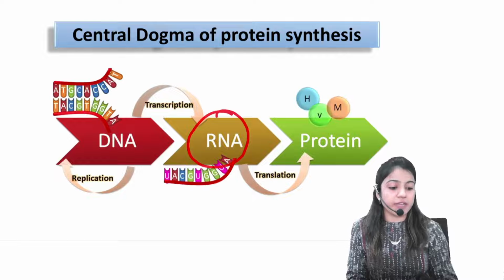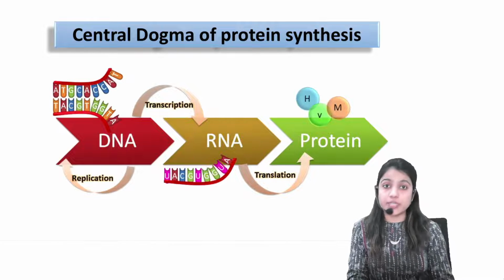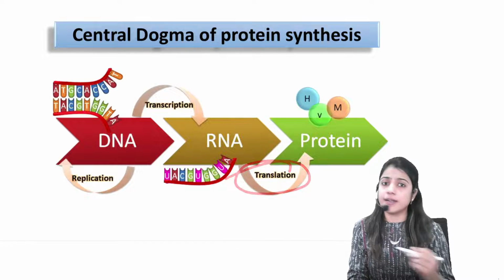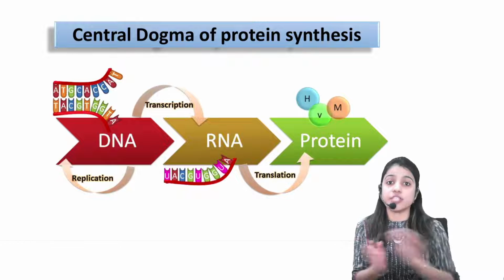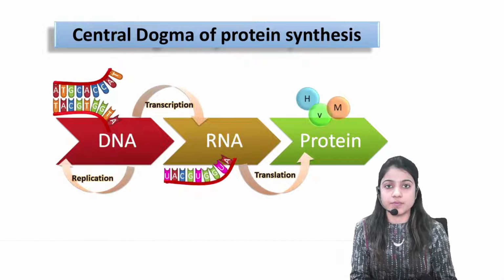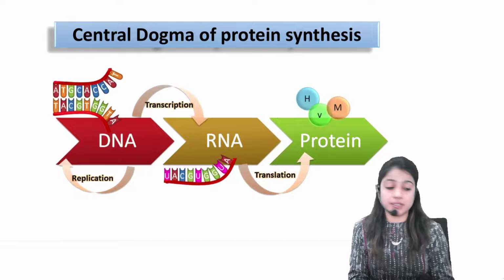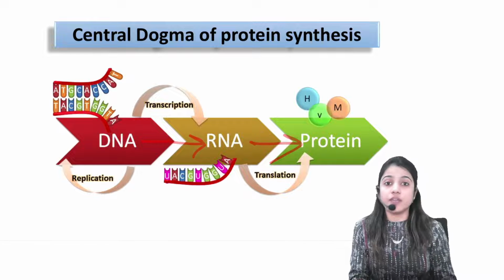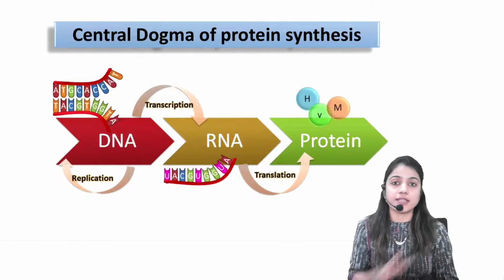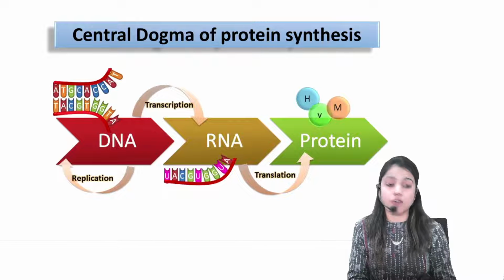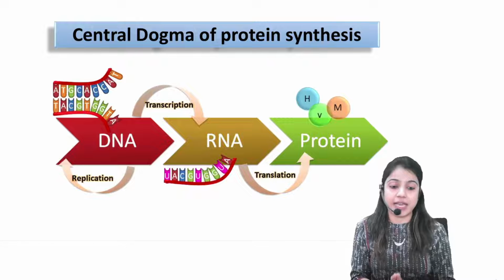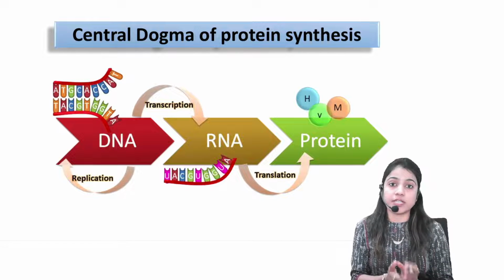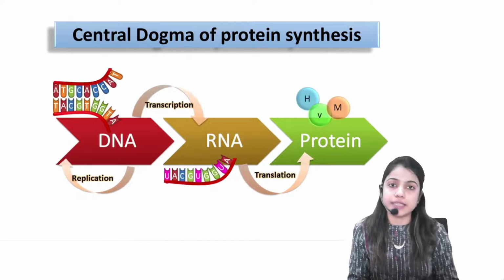This RNA will be used for the formation of proteins. The process is called what? Translation. Translate means translation of certain genetic information in the form of proteins. So, for these processes, certain enzymes are required which will do the transcription and translation process. Is it clear to all of you that the central dogma of protein synthesis states the formation of proteins with the help of RNA and DNA?